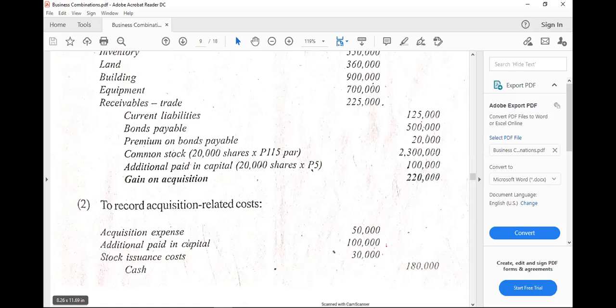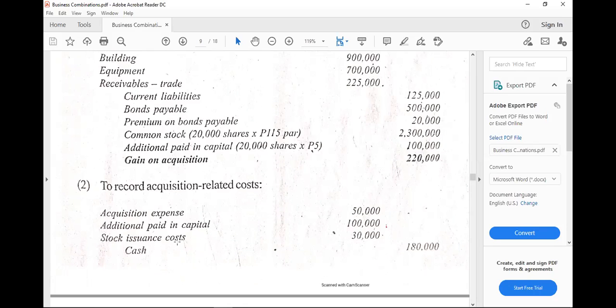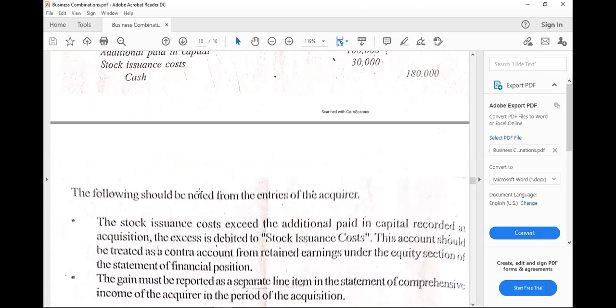Stock issuance cost is part of operating expenses. If we have to classify this one, this would be part of other expenses. So you have 4 classifications of expenses: selling, administrative, other, and finance costs. Some would say other, but this could be part of administration if you would like to. More on administration.